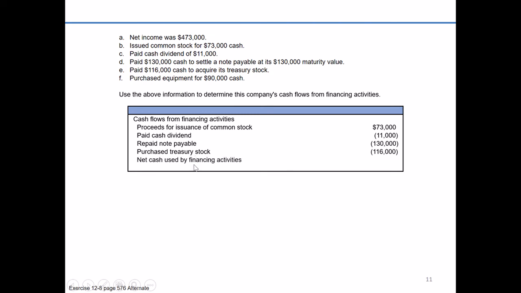So let's go ahead and look at either our net cash either used or that comes from our financing activities and go ahead and total this up. $73,000 from the issuance of common stock, a payment of cash dividends of $11,000, a payment of notes payable of $130,000, and a purchase of treasury stock of $116,000 means that we have a negative outflow in financing. So they put more out in financing than they received in, a negative $184,000 for financing. Because of the fact it's an outflow, we title it as net cash used by financing activities.